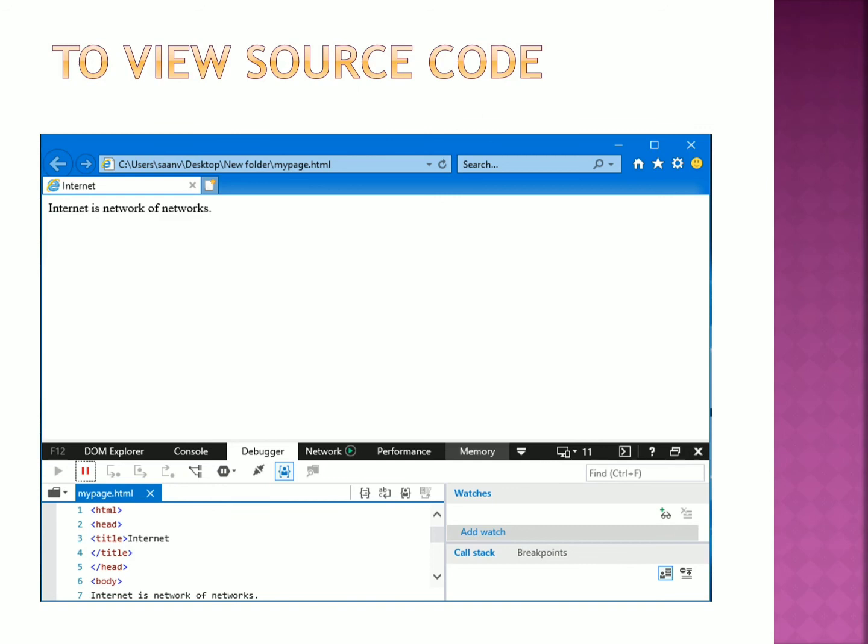In the next classes, I'll be teaching you how to write the codings for HTML by using some formatting tags. Okay children, it will be continued in the next session. Thank you.